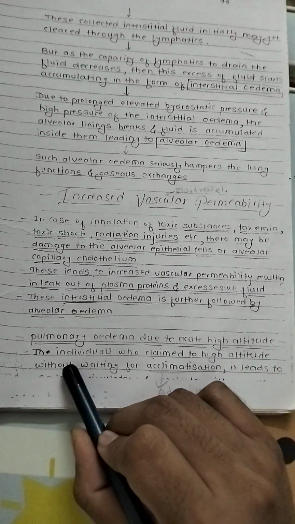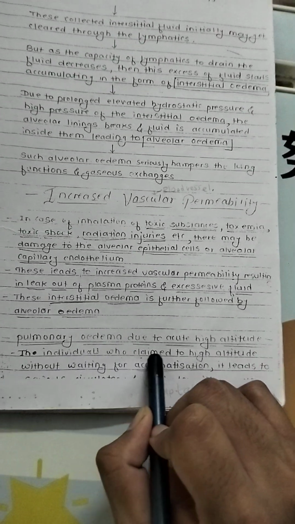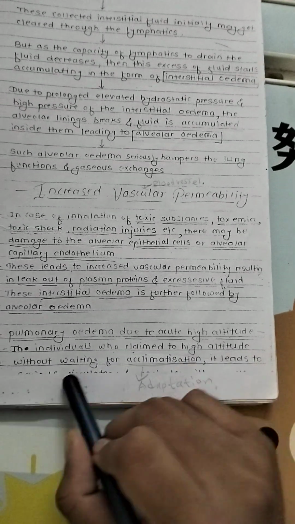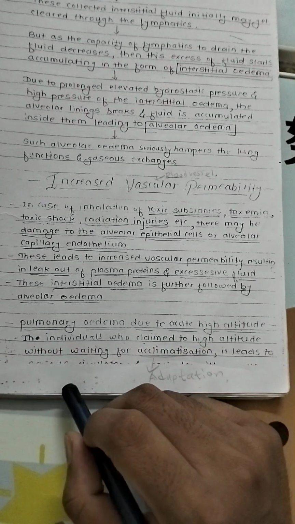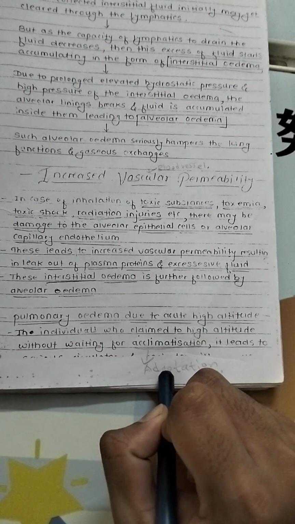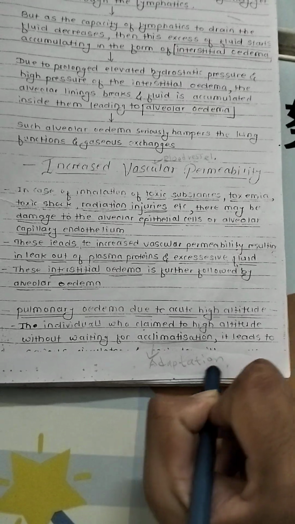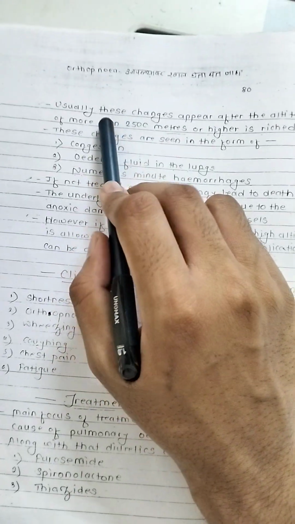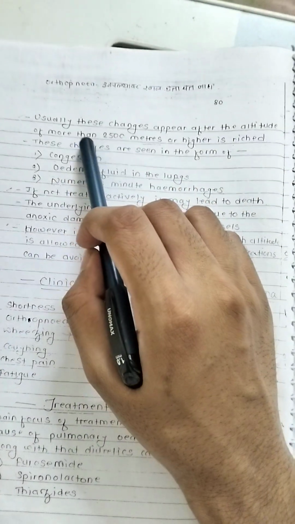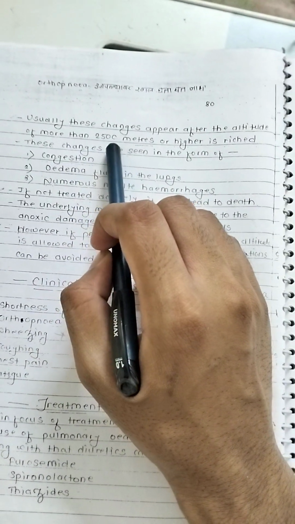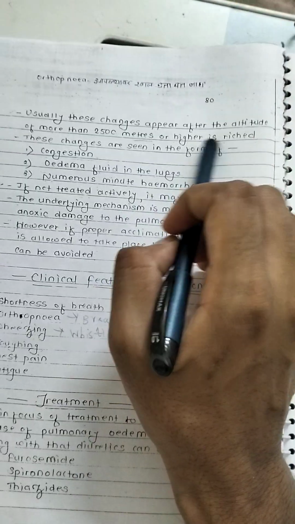Pulmonary edema due to acute high altitude. Individuals who climb to high altitude without waiting for acclimatization develop this condition, as there is no adaptation. Usually the changes appear after an altitude of 2500 meters or higher is reached.